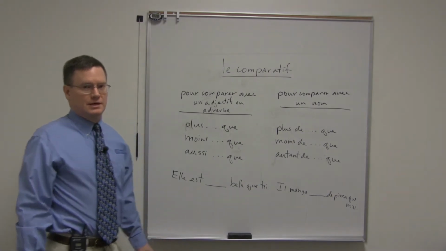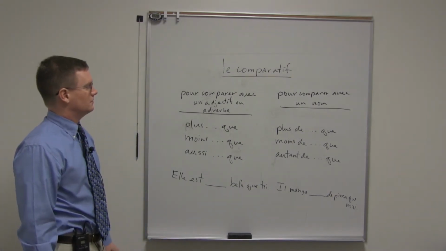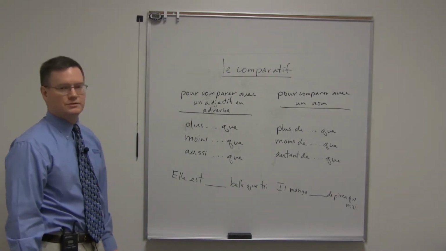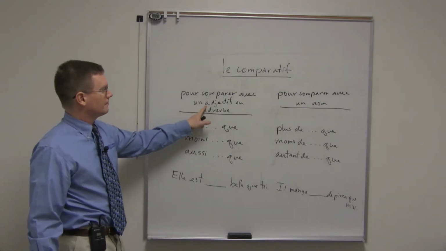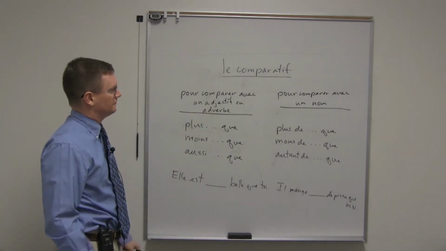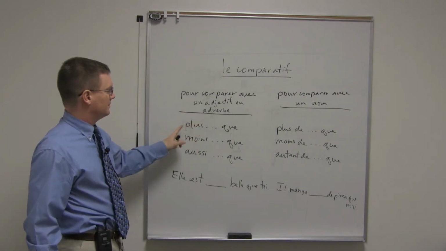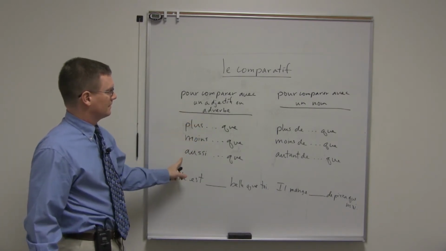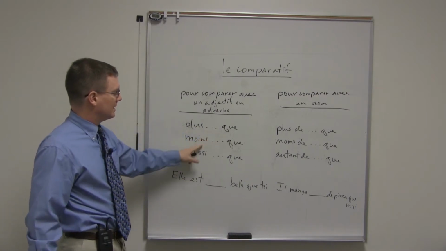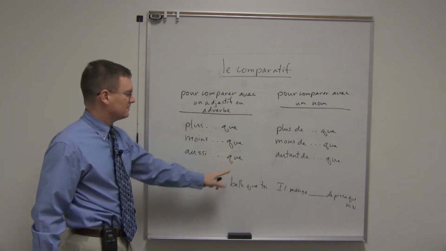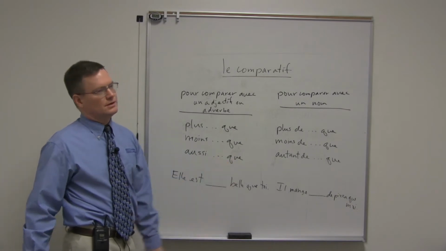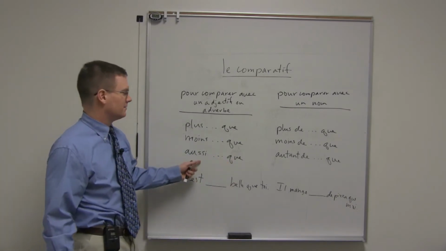Basically the forms in French that are used to compare, usually two things, with an adjective, for example, or an adverb. Pour comparer avec un adjectif ou adverbe, you have plus que, moins que, aussi que: more than, less than, as. For example, as tall as, short as, funny as, whatever.